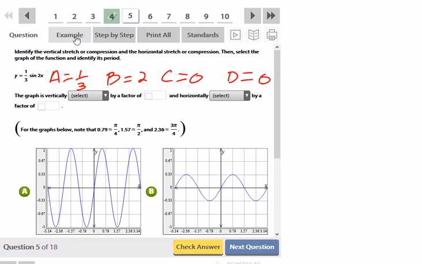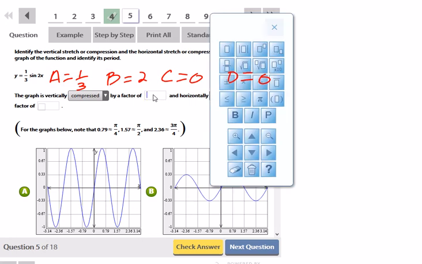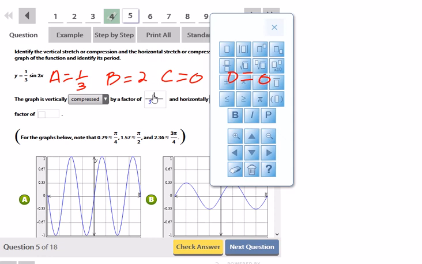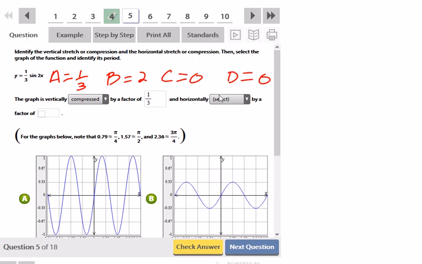So the graph is vertically compressed now by a factor of 1/3. That 1/3 is the amplitude. And horizontally, it's also going to be compressed. And since this book makes you write it as a reciprocal, the reciprocal of 2 is 1/2.